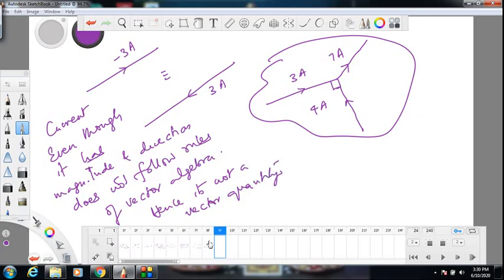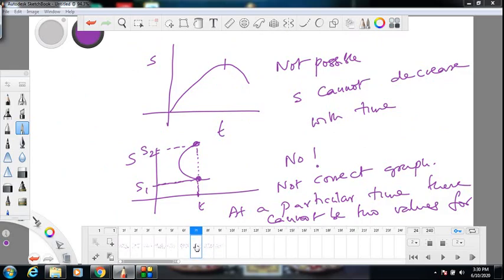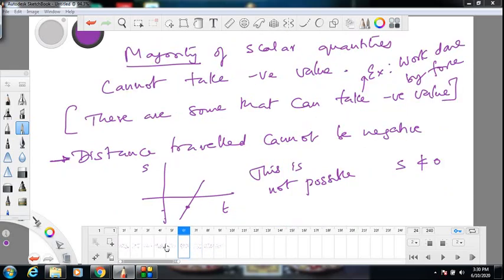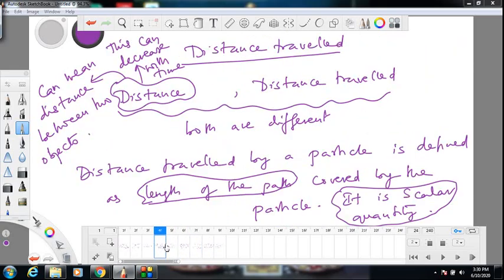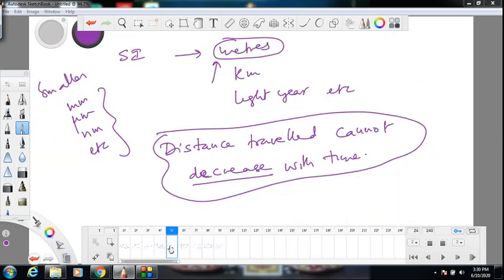So that you keep it in mind. So distance traveled, I have told you to the best of my ability. Distance traveled is defined as length of the path covered by the particle. It's a scalar quantity. SI units are meters generally. You can go for a bigger unit like kilometer, light year, etc., or smaller units like millimeter, micrometer, nanometer, etc. Distance traveled cannot decrease with time. Very important point. It can only increase or remain same.